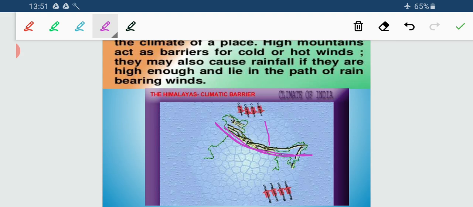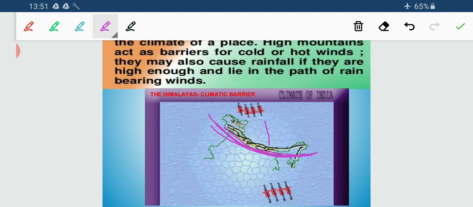Now winds which are coming from the Tibetan region, which is a cold desert, are blocked by the Himalayan mountain. They are unable to cross the Himalayan region, and as a result our country is safe from the cold chill winds coming from Central Asia or the Tibetan part.